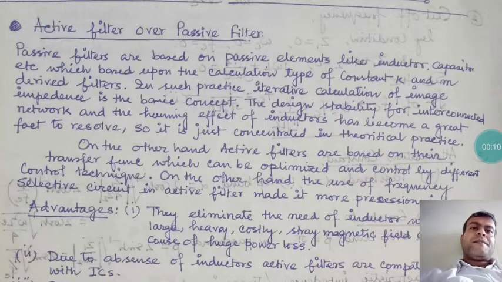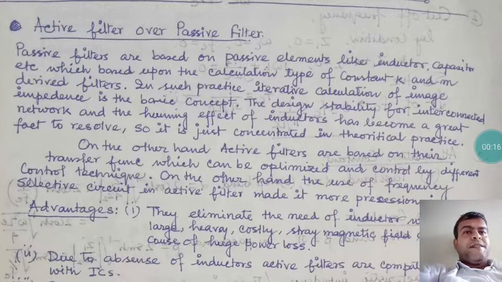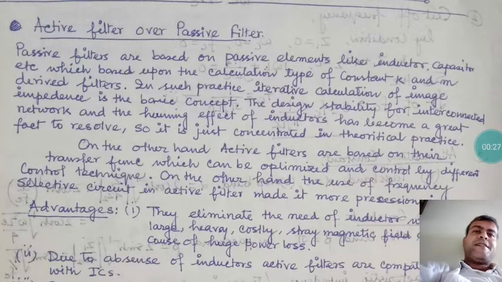So in this particular class we'll do our last lecture on active filters over passive filters. I have jotted down some points for you on what a passive filter is and what an active filter is. Passive filters are based on passive elements like inductors and capacitors, and their design is based on calculations for constant k and m-derived filters.